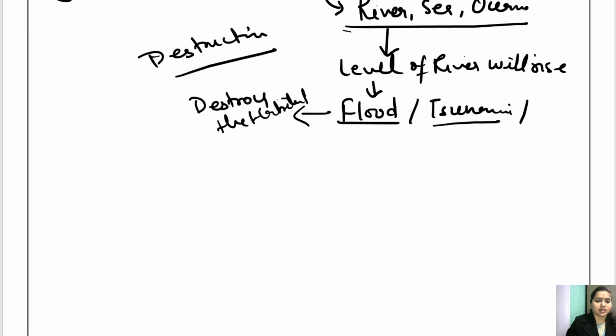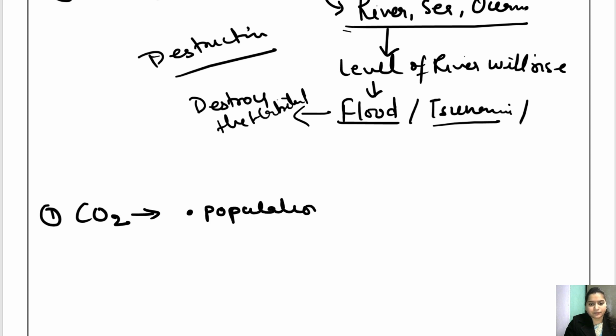और कहाँ कहाँ से रिलीज होते हैं? सबसे पहले ये समझिए. So first greenhouse gas is carbon dioxide. Carbon dioxide कहाँ से रिलीज होता है? First reason being the increase in population and deforestation.